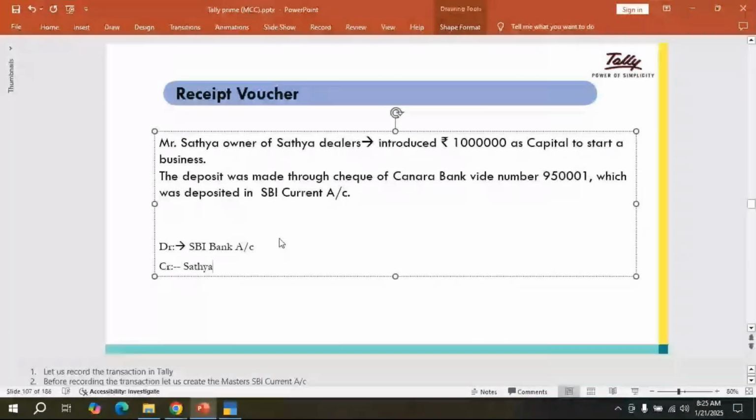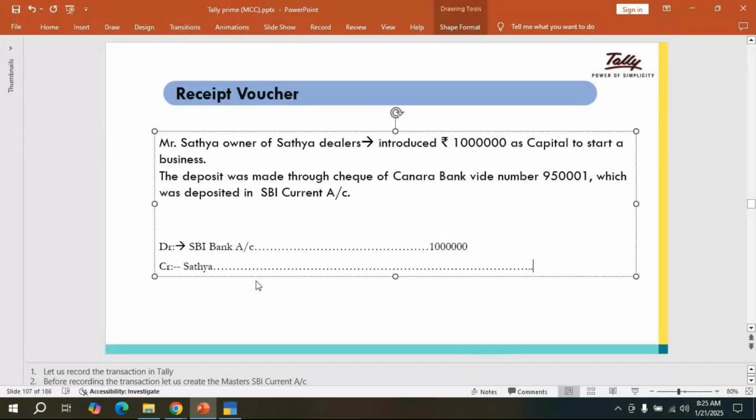Like this, the options will come. So debit, and here 10 lakh. So the credit options are 10 lakh only. See, like this option, we have to do the transaction.